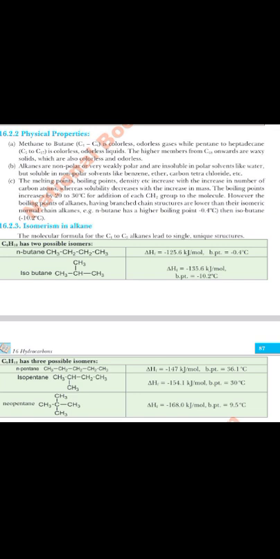Just like we can say that the smaller carbon-containing chains are gases, then they move to liquid, and ultimately they change to solid particles. However, the boiling points of branched-chain alkanes are comparatively lower than their isomeric normal-chain structures. Obviously, n-butane has a higher boiling point of about minus 0.4 degrees than isobutane, which has minus 10 degrees.